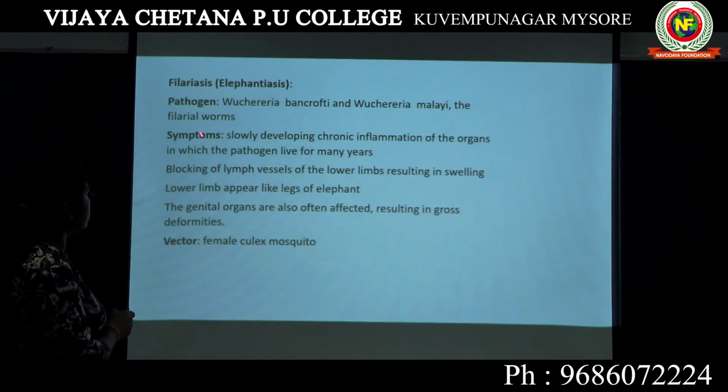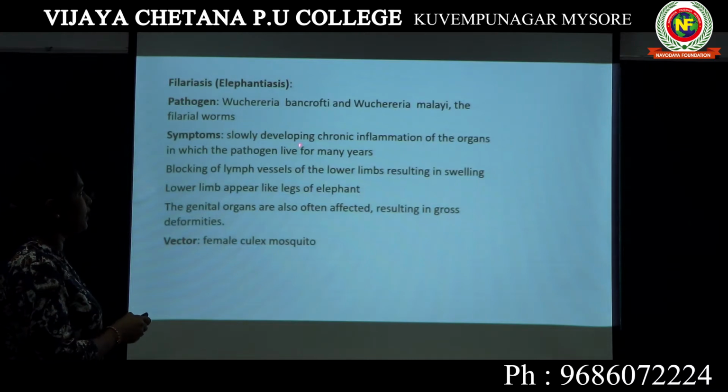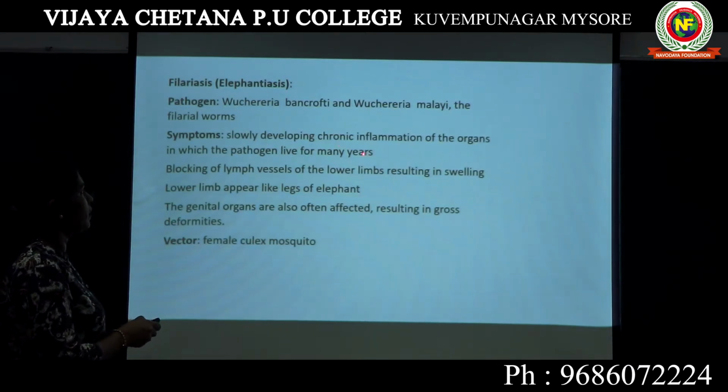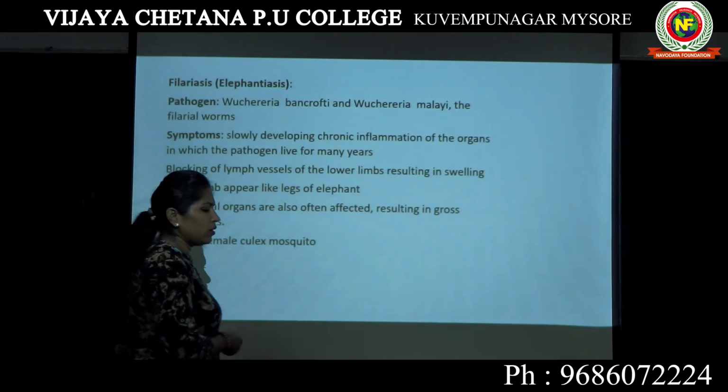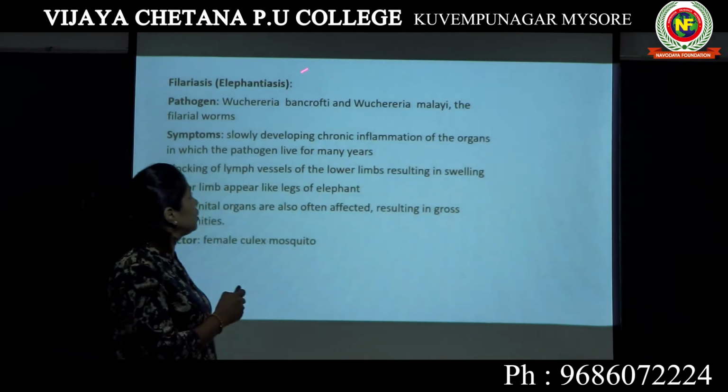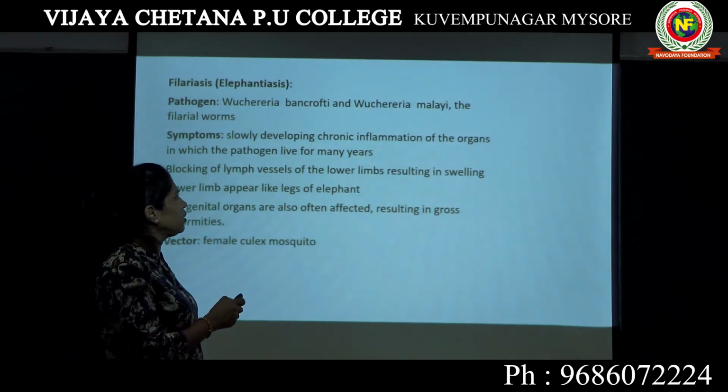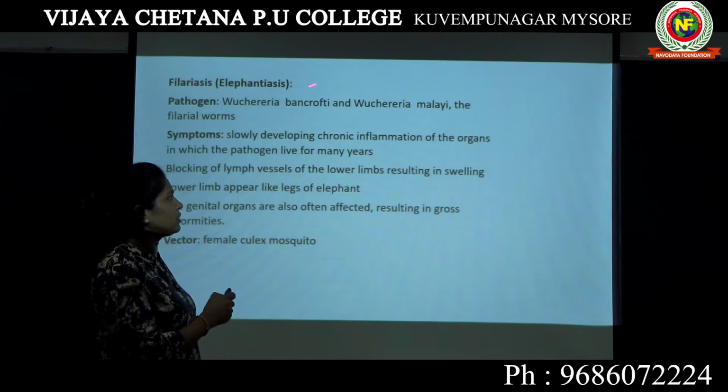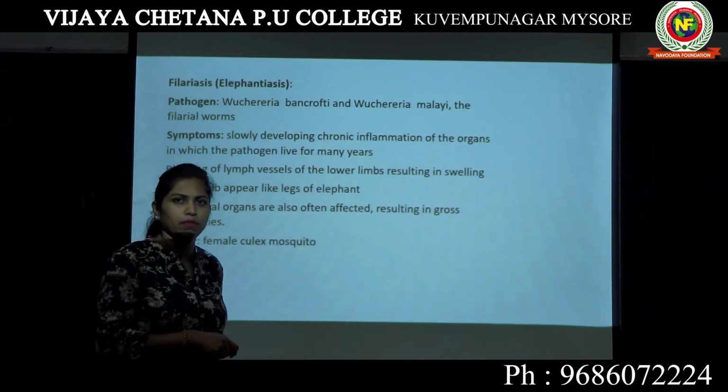Now what are the symptoms of this disease known as filariasis? Slowly developing chronic inflammation of the organs in which the pathogen lives for many years. Imagine this pathogen, Wuchereria bancrofti or Wuchereria malayi, has entered a person's body.